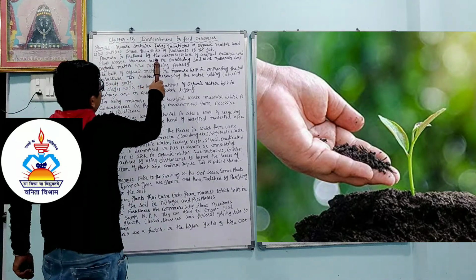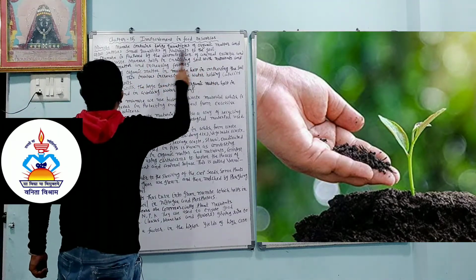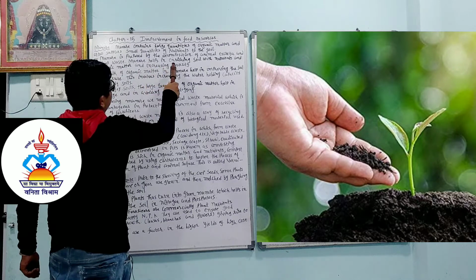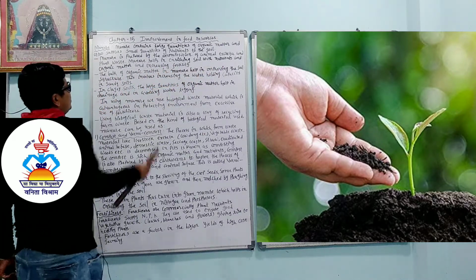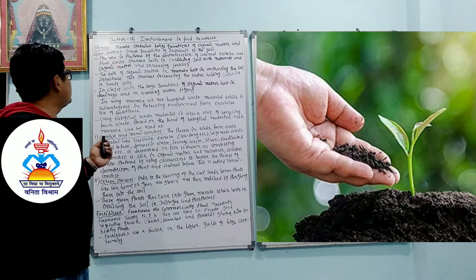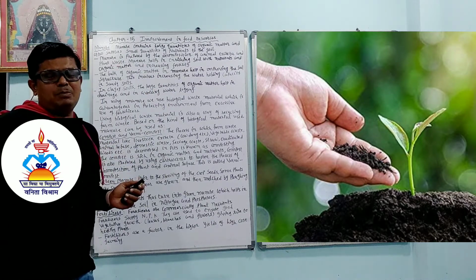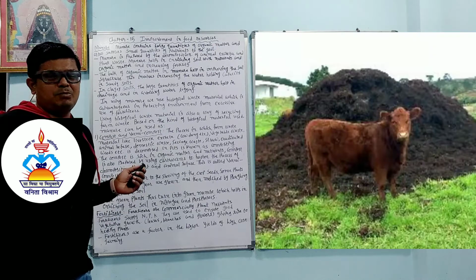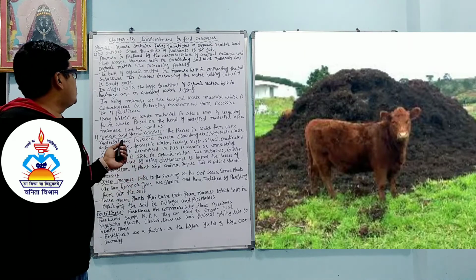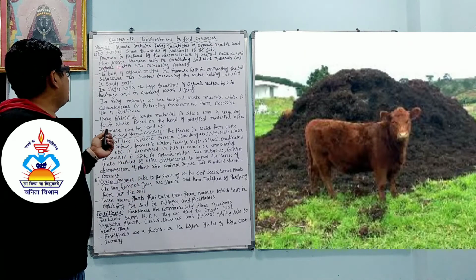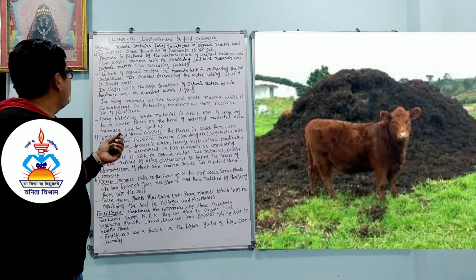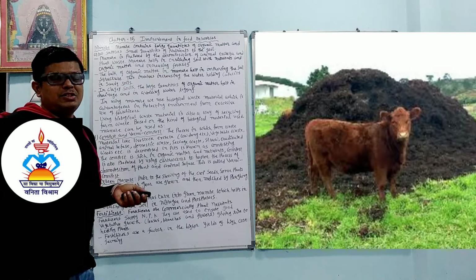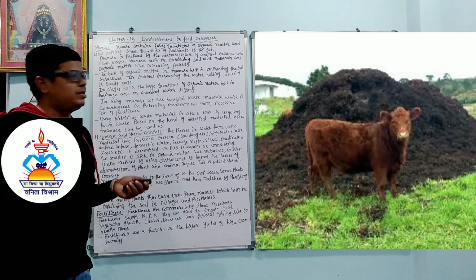Manure is prepared by the decomposition of animal excreta and plant waste. Manure helps in enriching the soil with nutrients and organic matter and increasing the fertility. Here, dear student, what is given is how manure can be prepared. It is prepared from naturally available things, like animal excreta, cow dung, and plant waste like branches, leaves, flowers, fruits.